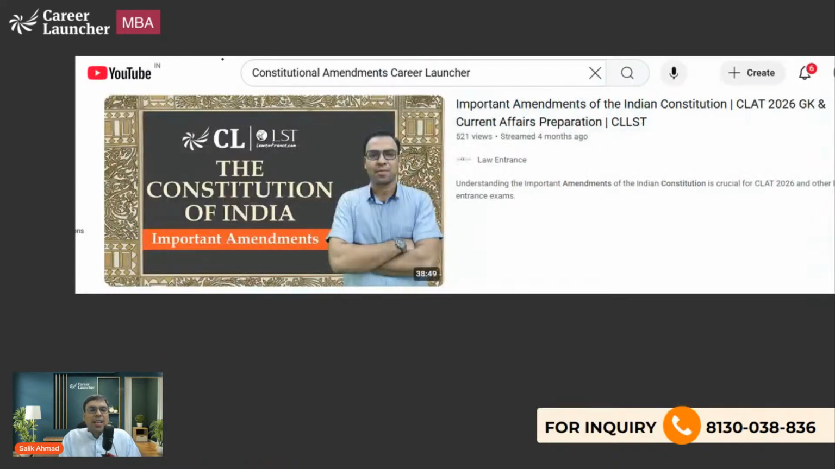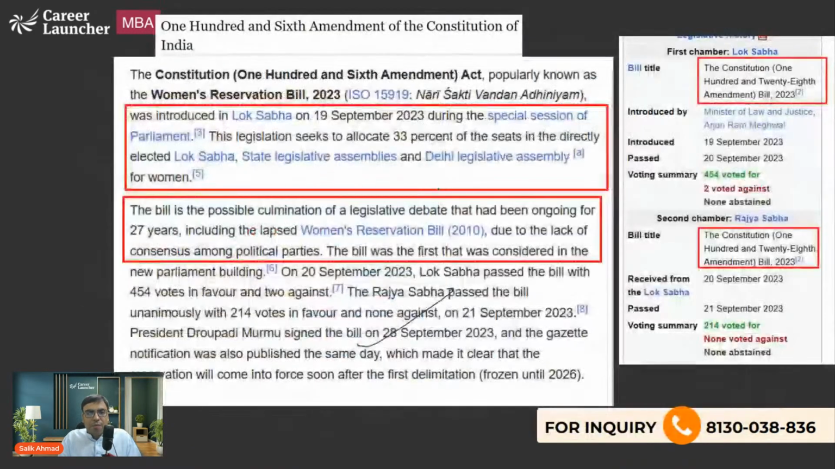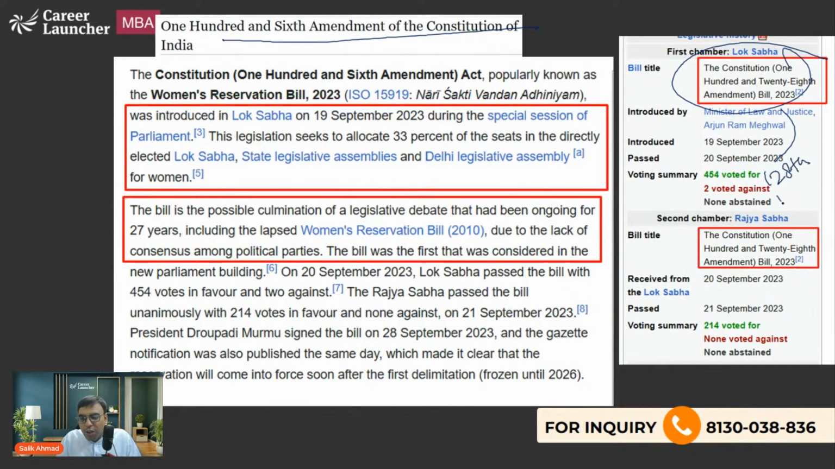And the last one, that is the 106th Amendment Act, was the 128th Amendment Bill. This was the 128th Bill, and it was passed. It became the 106th Amendment Act, which means it has been passed by both the houses and approved by the President of India. That is what you should be knowing about.